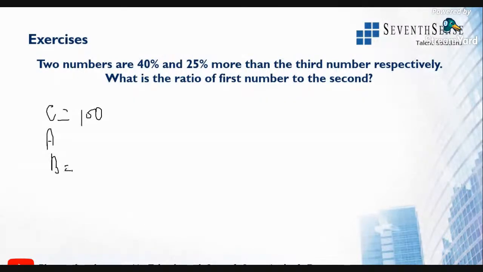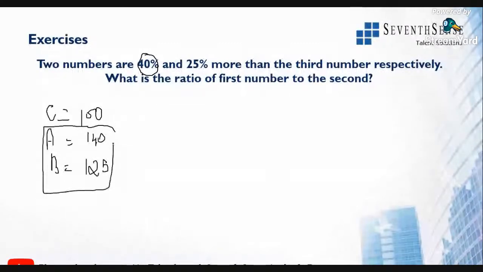So if C is 100, A will be 40% more than C, so it will be 140, right? Then what will be B value? It is 25% more, which means 25% more than 100 is 125. Now what are they asking? They're asking the ratio of A is to B. So A is to B ratio is 140 is to 125.